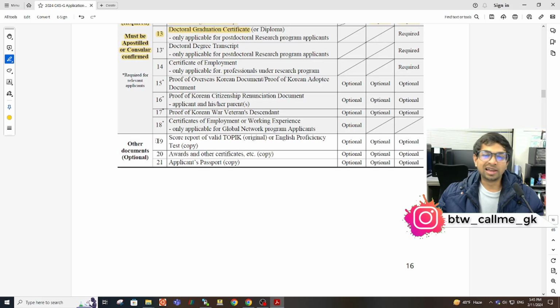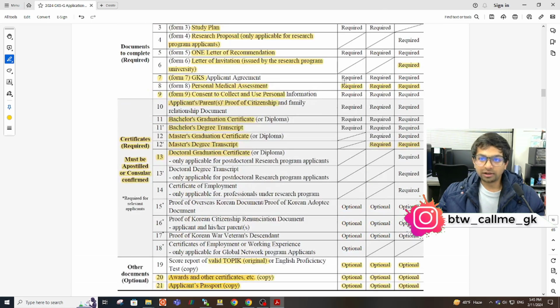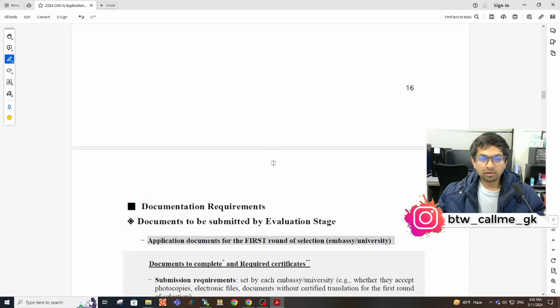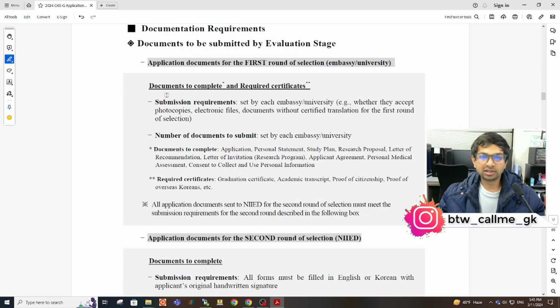Then moving ahead, the extra documents. Here you can submit your TOPIK score if you have, or English proficiency certificate if you have, and then awards and other certificates, and the applicant's passport copy. These are all optional. You can see here optional, but these are required. So you have to submit these certificates anyhow. Then the requirements, you can see these kinds of requirements. It is again self-explanatory. You can read it.